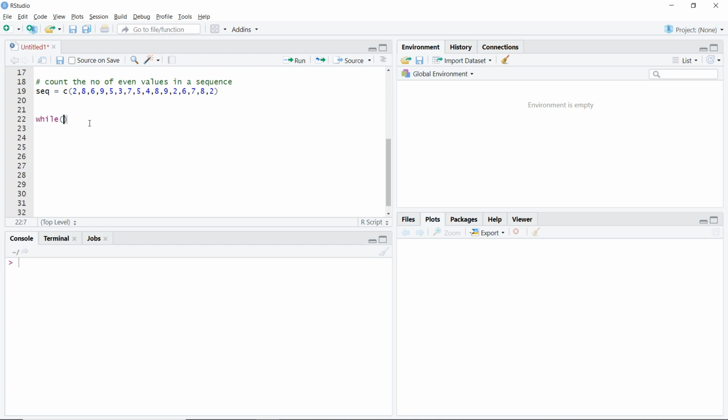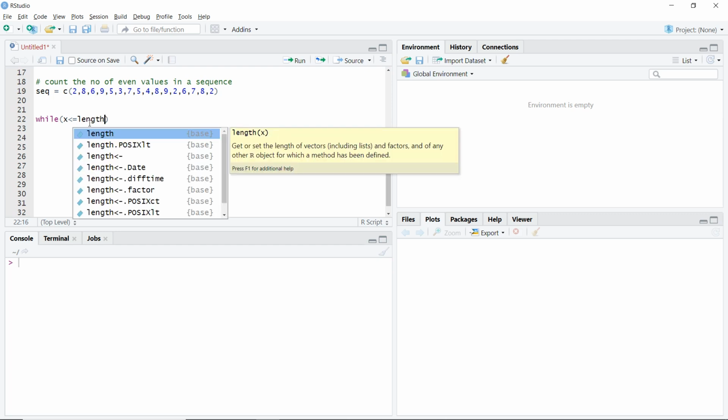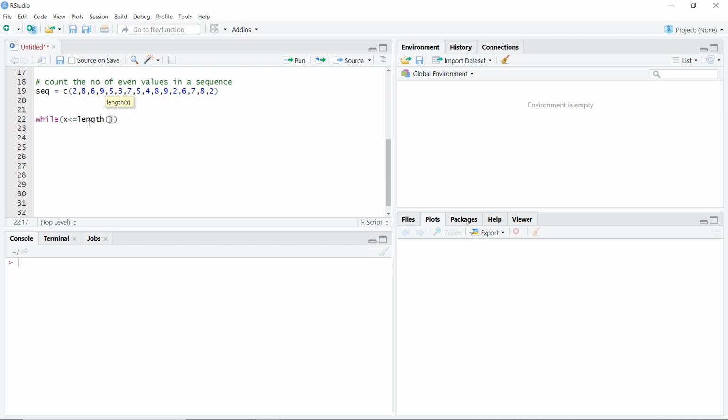For that I'll say x is less than or equal to length, which is a function that gives the number of values. So length of seq. Whenever x is less than or equal to the total number of terms, this while loop will run.